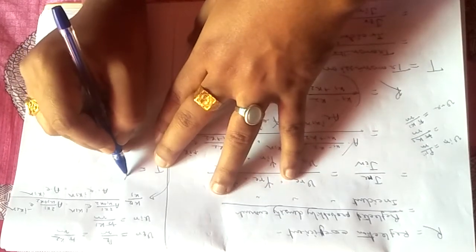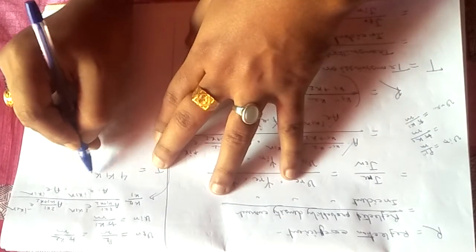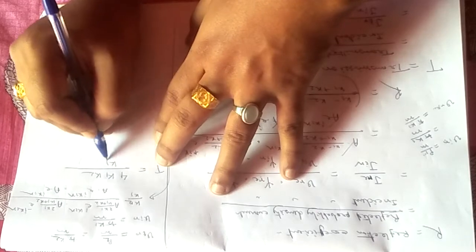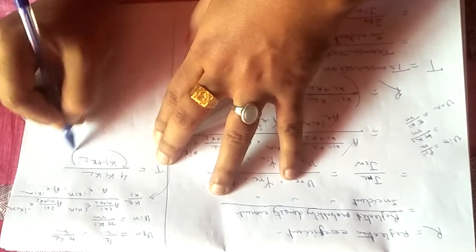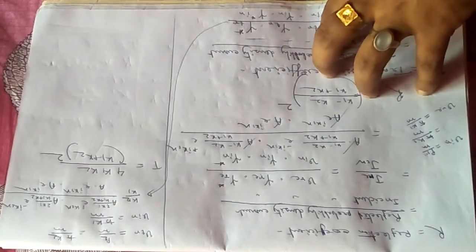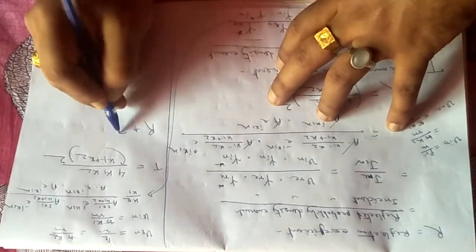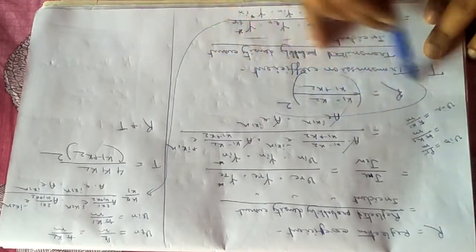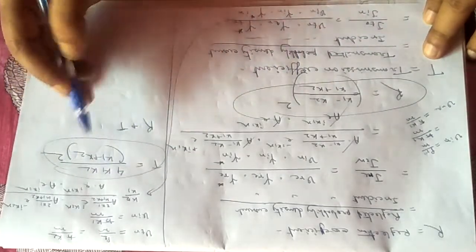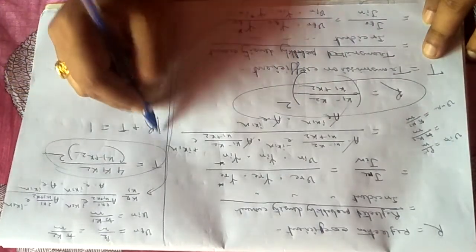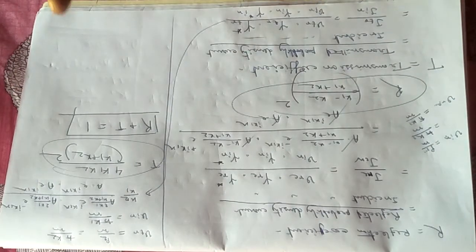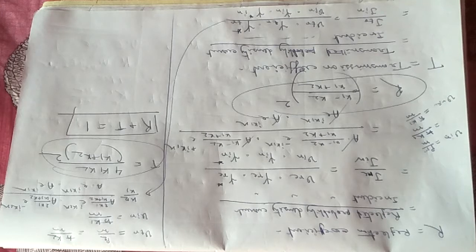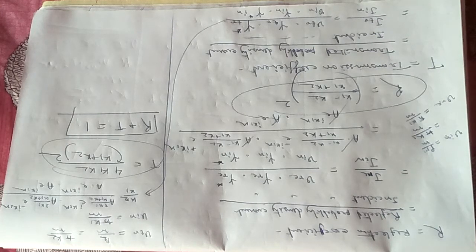So finally T, the transmission coefficient, will be equal to 4 K1 K2 divided by (K1 plus K2) whole square. Now you can give it a try: what will be the value of R plus T? You put in the values of R and T, and R plus T will be equal to 1. This is also not violating the classical mechanical law, that the reflection coefficient plus the transmission coefficient will always equal unity.